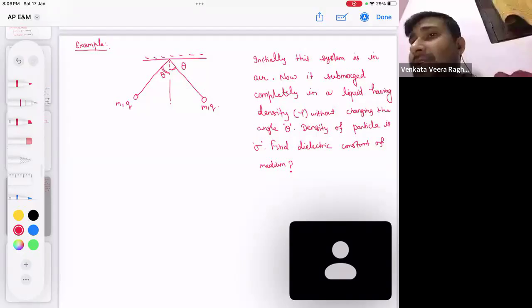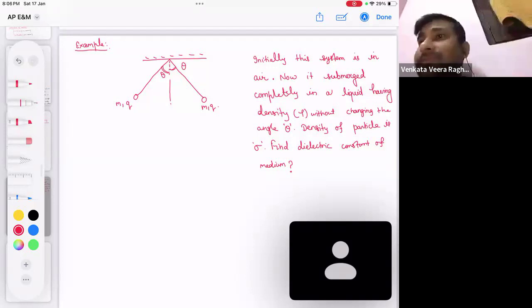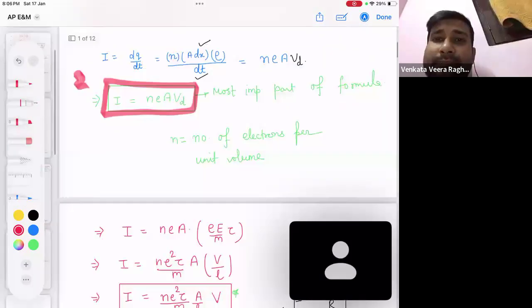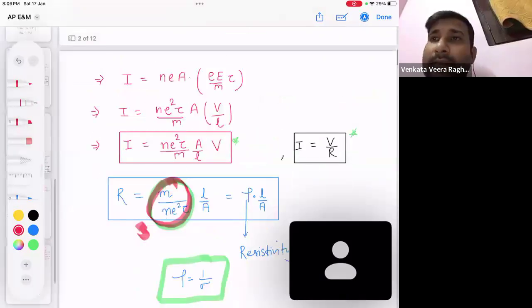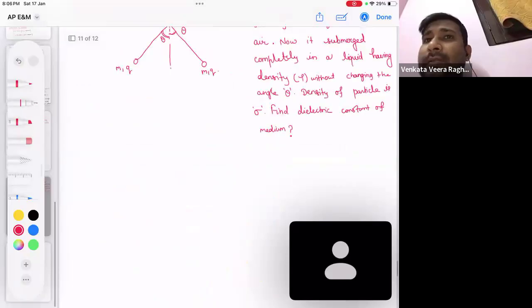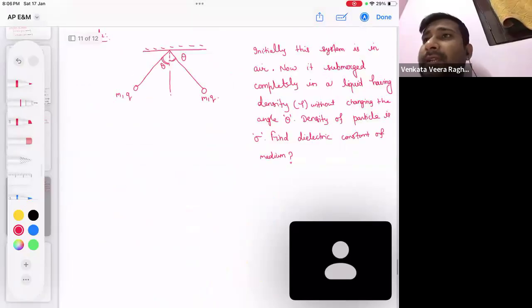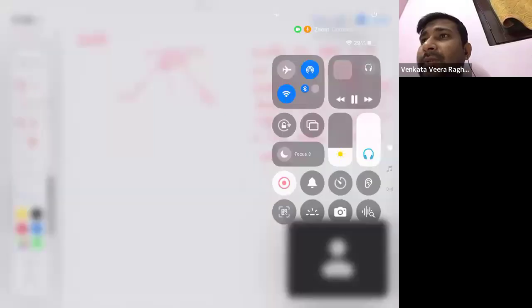They are asking what is the dielectric constant of the medium in which it is submerged. Understood the question? Try this one now.